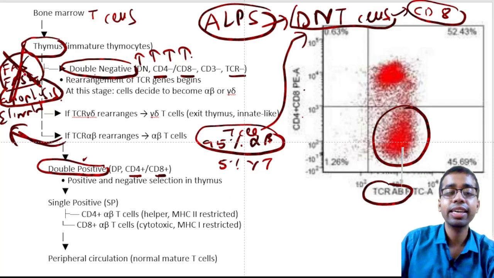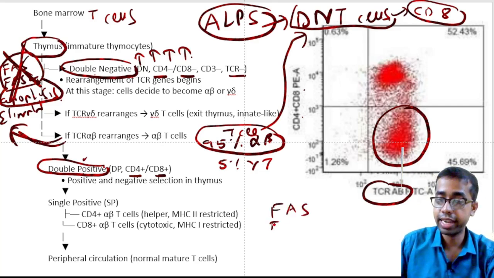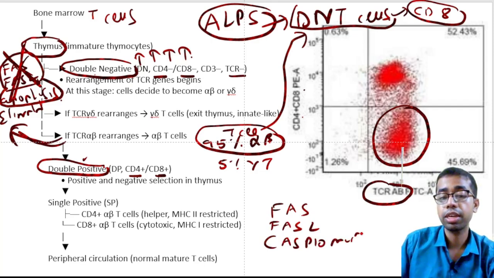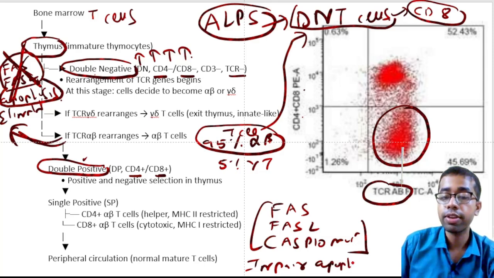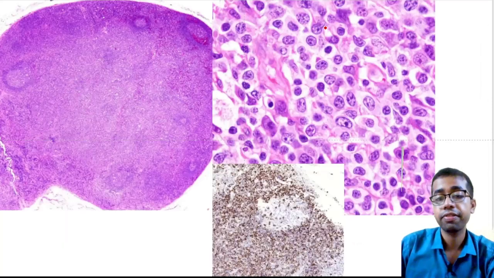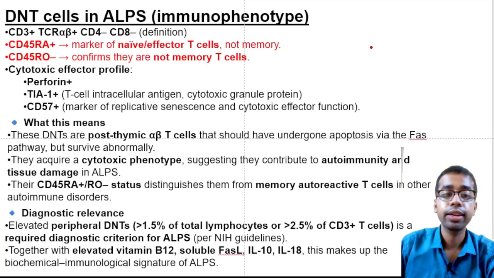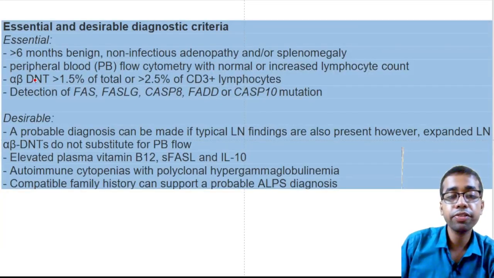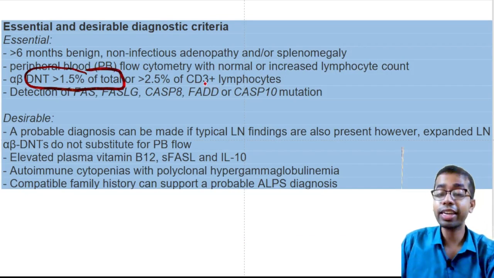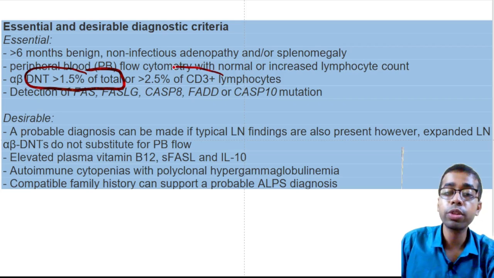Not just Fas ligand, even apart from Fas ligand, even Caspase 10 mutation also impairs apoptosis, right? Impairs apoptosis of whom? Apoptosis of self-reacting T cells. So if apoptosis is not occurring, they will persist. So double negative T cells will persist. There is even a cutoff. If you see the criteria, what is the cutoff? The double negative T cells should be more than 1.5% of the total lymphocytes. Or if you are talking about CD3 lymphocytes, it should be more than 2.5%.